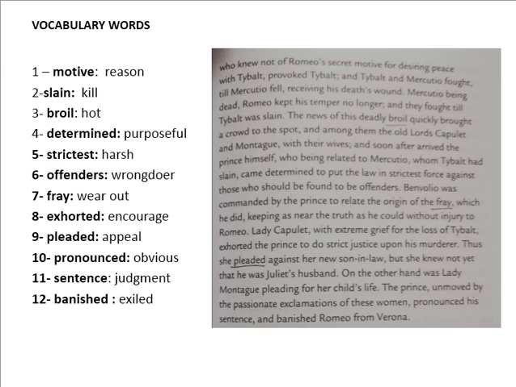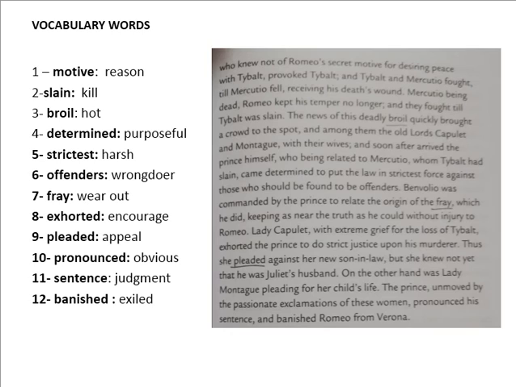Before reading from page number 65, I would like to read the vocabulary words. Number 1, motive, which means reason. Slain, kill. Broil, hot. Determined, purposeful. Strictest, harsh. Offenders, wrongdoers. Fray, wear out. Exhorted, encourage. Pleaded, appeal. Pronounced, obvious. Sentence, judgment. Banished, exile.